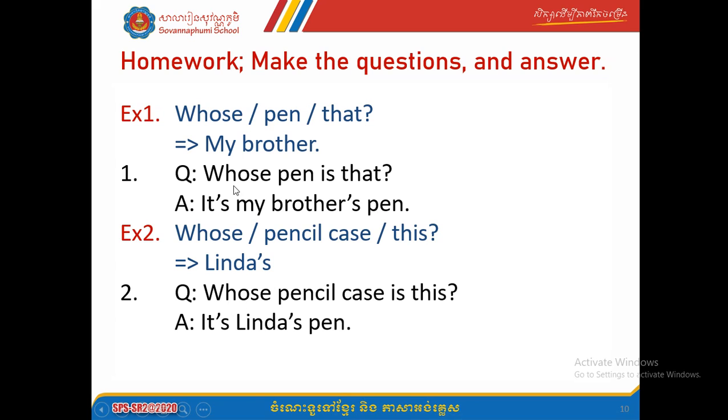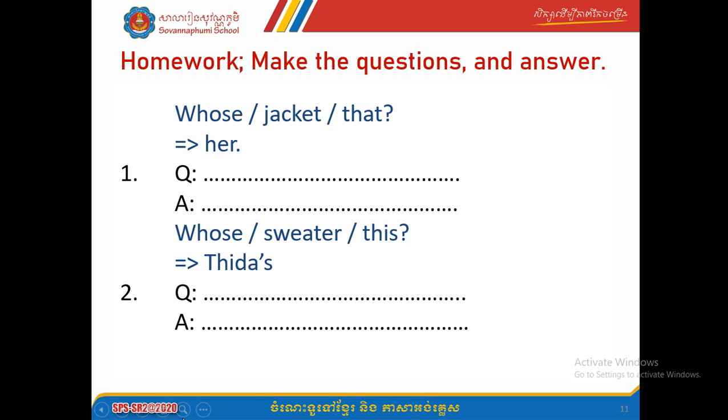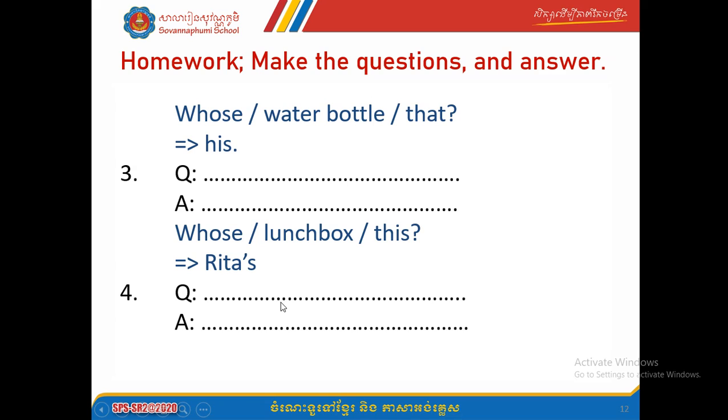Okay, number two. Whose sweater this, and then that. Okay. Number three. Whose water bottle that, and then say his. Answer is about his for boy. Okay. Number four. Whose lunch box this, then say Rita. So make question and answer about it.